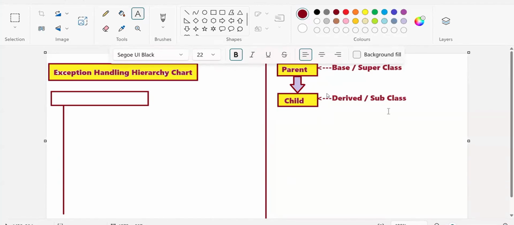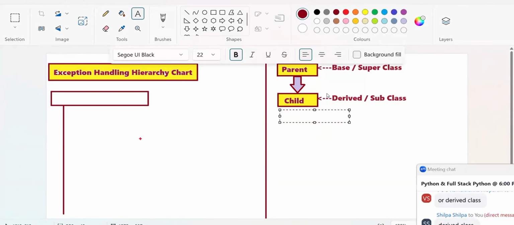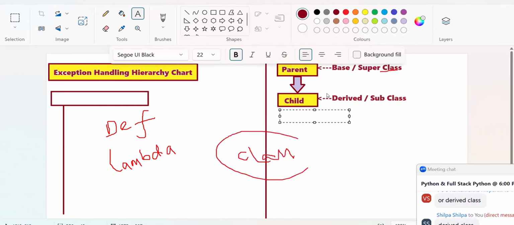How to write the code for this? The code will be written like this. Look at the code here. To develop the functions concept, which keyword do we use? def. To develop anonymous functions, which keyword do we use? lambda. To develop today's concept, which keyword do we use? class. We use class.